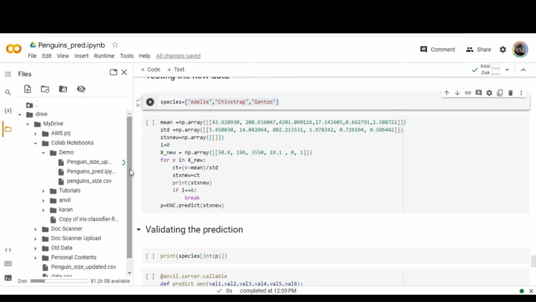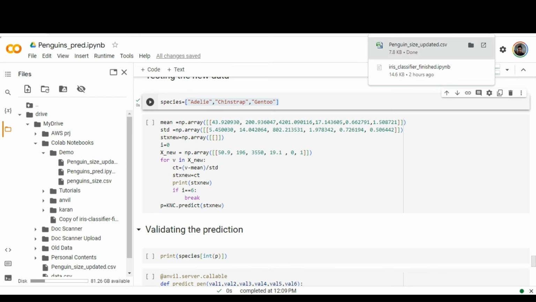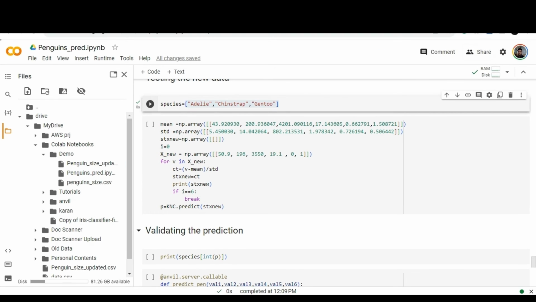Download the updated file to your local system and explore the updated CSV file. You can get the mean and standard deviation values from there, and the calculated mean and standard deviation values of each feature or column can be placed over here.